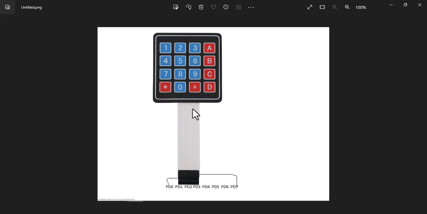In this project, I'm going to show you how to set up a keypad. In order to configure this keypad, you need an 8 pin. 4 pin should be input and 4 pin should be output. As you can see in this project, I'm going to connect PD0, PD1, PD2 and PD3 to input and PD4 to PD7 as output. And the connection would be, it starts from PD0 and ends to PD7.